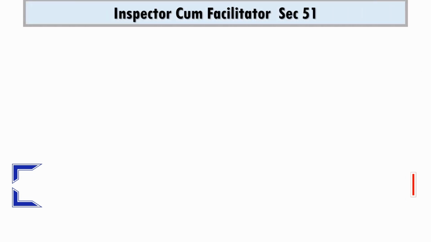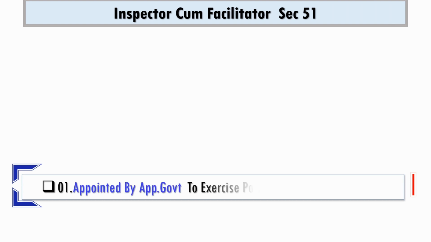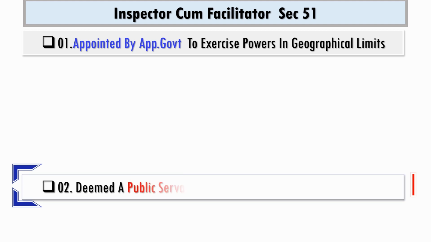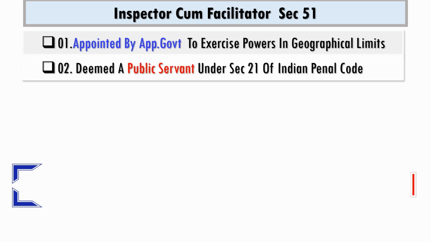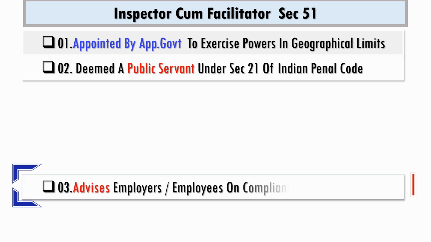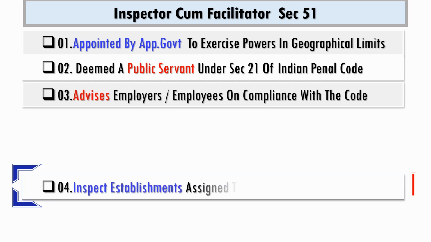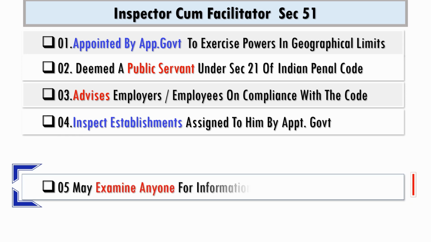An inspector cum facilitator under section 51 is appointed by the appropriate government to exercise powers in specified geographical limits. He is deemed a public servant under section 21 of the Indian Penal Code. He advises employers and employees on compliance with the code. He inspects establishments assigned to him by the appropriate government. He may examine anyone for information he believes to be a worker.